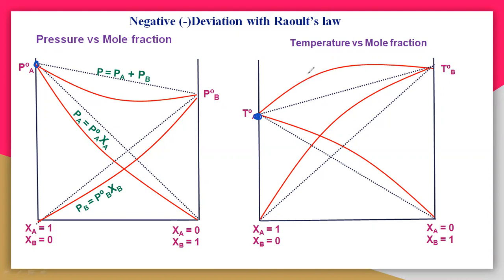So both are inversely related to each other. So first is A, P naught A which is higher than B, hence the T naught A is lesser than the T naught B. And you can take any such example. So here the curve is like this.